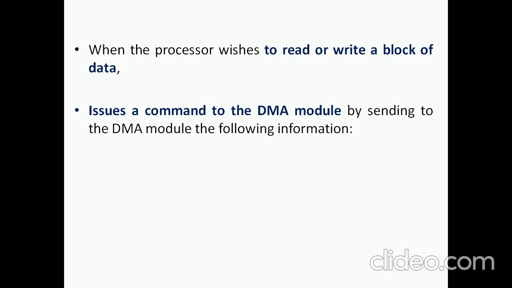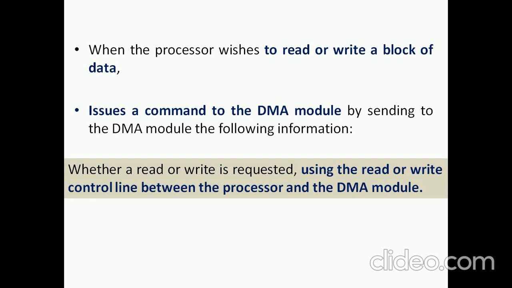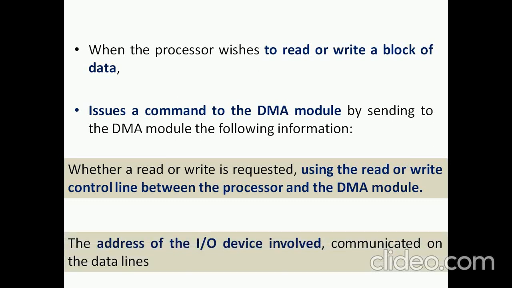command to the DMA module stating that it wants to read the data, or that the particular process wants to read the data or write this data into the particular block. So it uses the read and write control line between the processor and the DMA module, and the address of the IO device is invoked and communicated on the data lines.